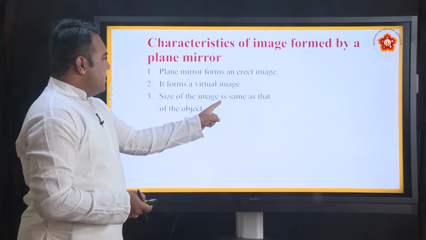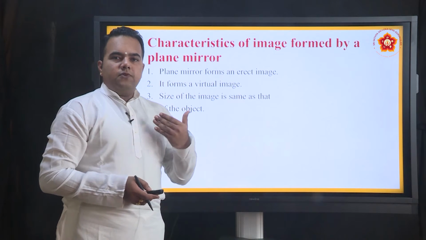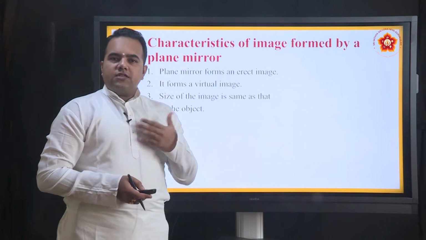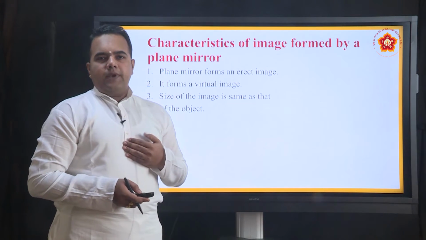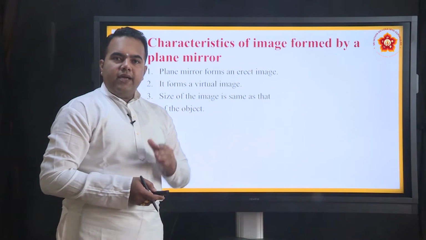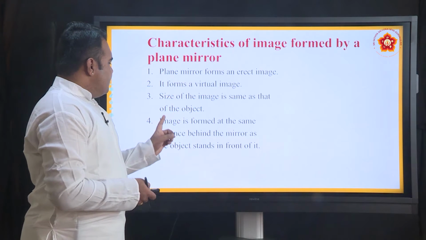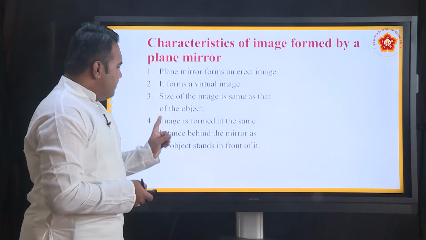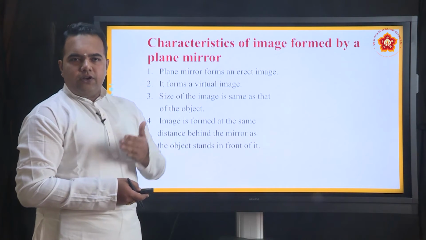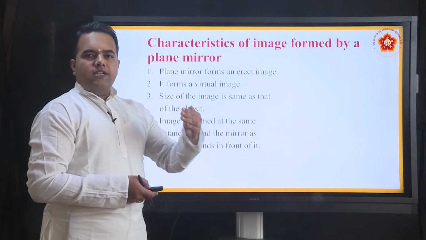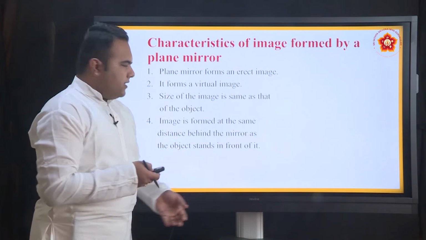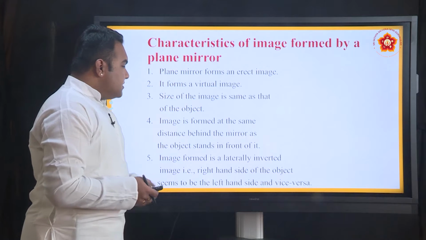The size of the image formed is the same as the size of the object. Suppose we stand in front of the plane mirror and there is a particular size of the object placed in front of it, the size of the reflection seen inside is also the same. Unlike the spherical mirrors, the image is formed at the same distance behind the mirror as the object stands in front of it. Suppose you are standing 1 meter in front of the mirror, we perceive that the image is formed 1 meter inside the mirror, and the image formed is laterally inverted.